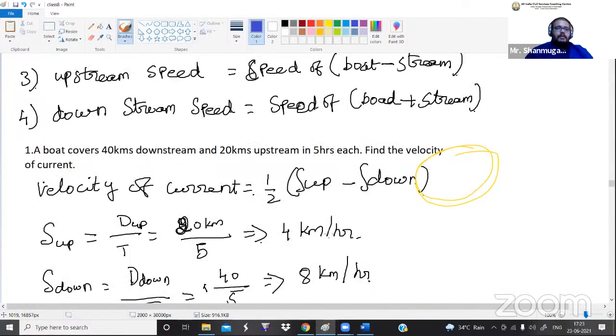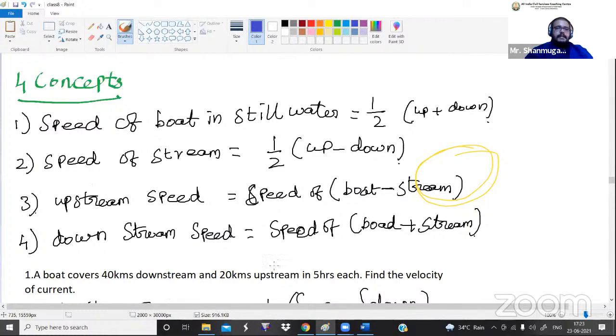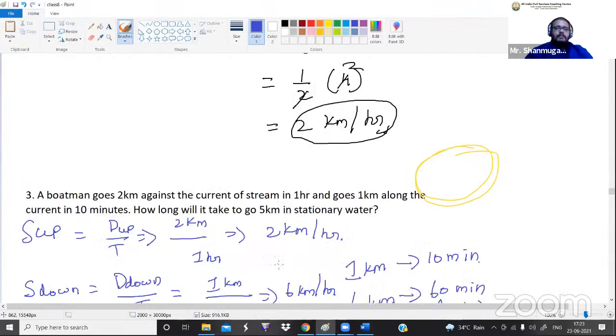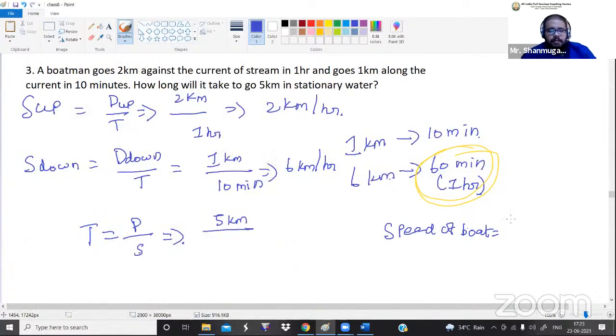What I have taught you, the speed of a boat in still water is 1 by 2 into upstream plus downstream. That is equal to half into upstream speed 2, downstream speed 6. 2 plus 6 is equal to 8 by 2. So 8 by 2, what is the value?